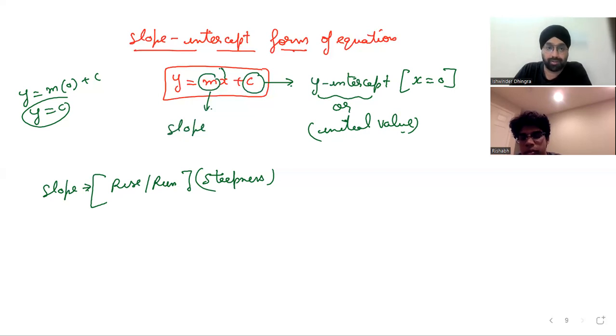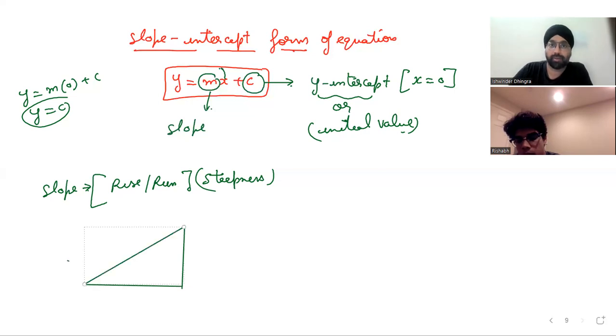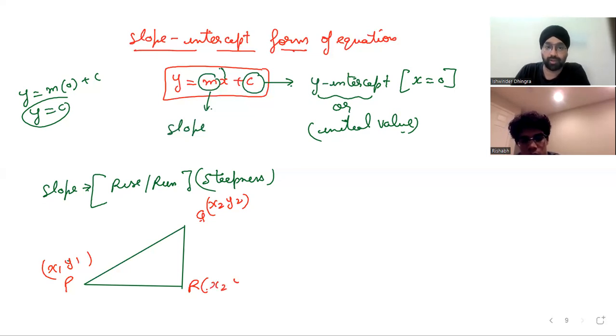Let's suppose we have done this triangle. I'll use this triangle once again. Let's say this point is P. You remember, we used it for the distance formula. So let's say this point is R. Now, just forget about the code. So this will be x2 and this will be y1. Now, what is PR? How do we find PR? PR is y2 minus y1. I'm asking for PR.